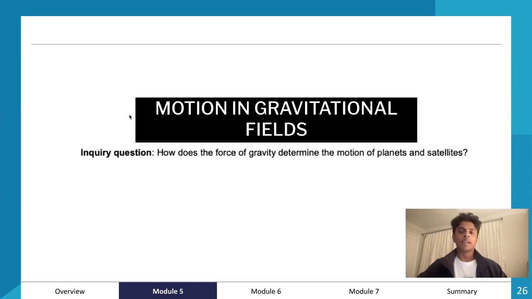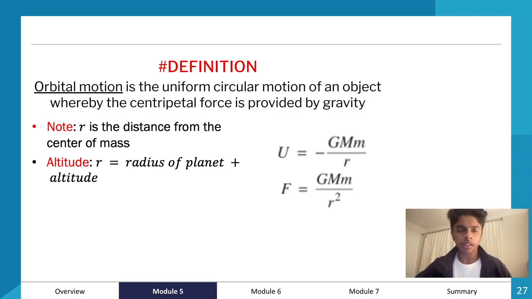All right, so let's now look at motion in gravitational fields. How does the force of gravity determine the motion of planets and satellites? This is the more content-heavy part of module 5. So, definition then. Orbital motion is a uniform circular motion of an object whereby the centripetal force is provided by gravity.